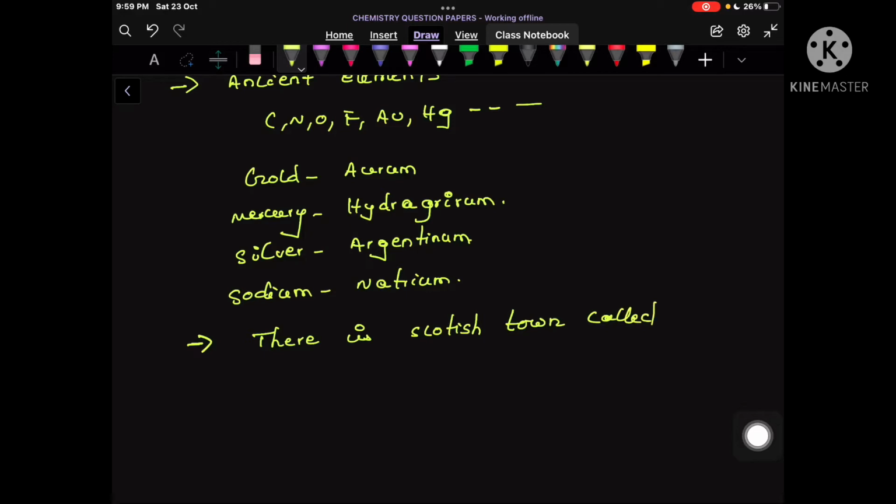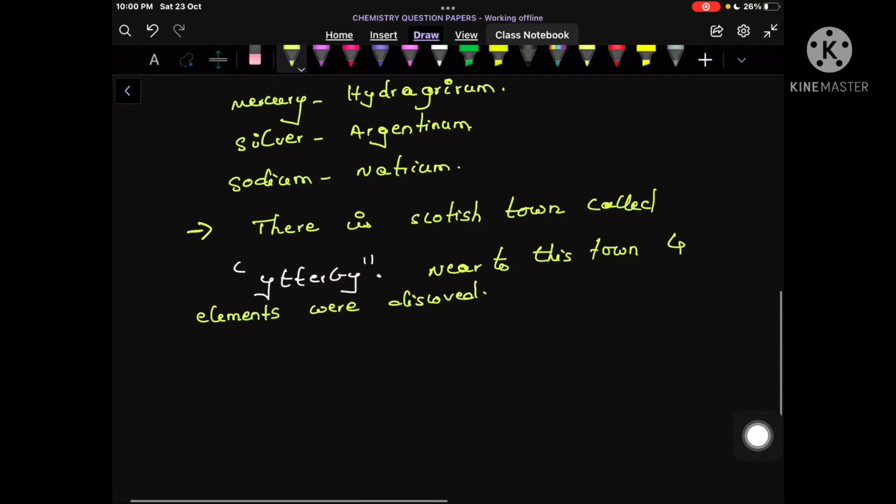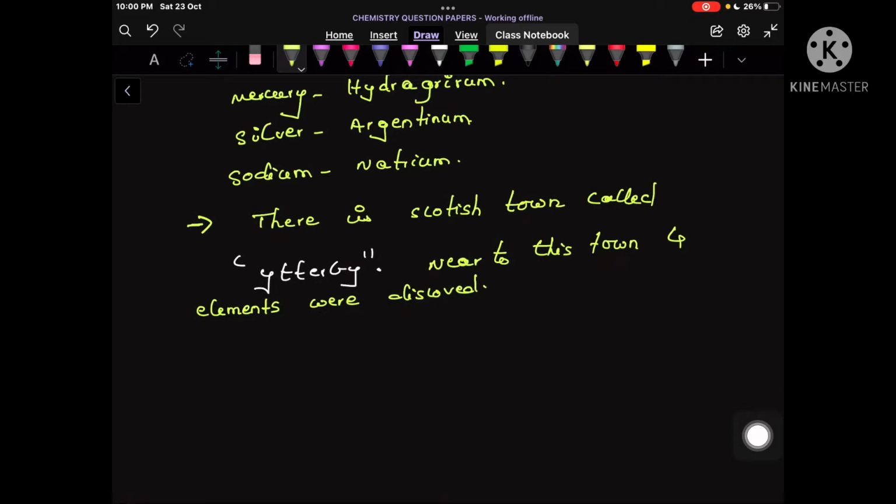Near this town, four elements were discovered. Therefore we have named all those four elements based on the town Ytterby itself.